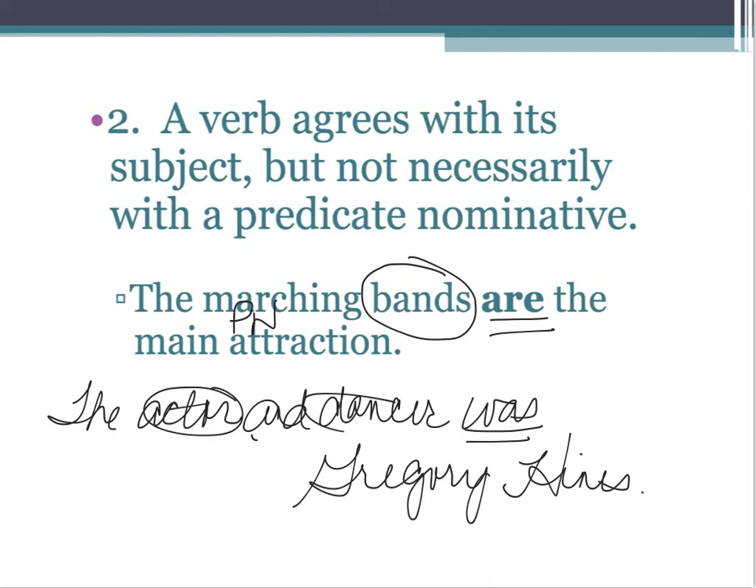Actor and dancer are the simple subject and they are joined by and, but Gregory Hines is one person. So in that case, actor and dancer are describing or naming him. They're actually naming him. So we use the singular verb. And that's a situation where you can use your ear. It wouldn't sound right to say the actor and dancer are Gregory Hines.